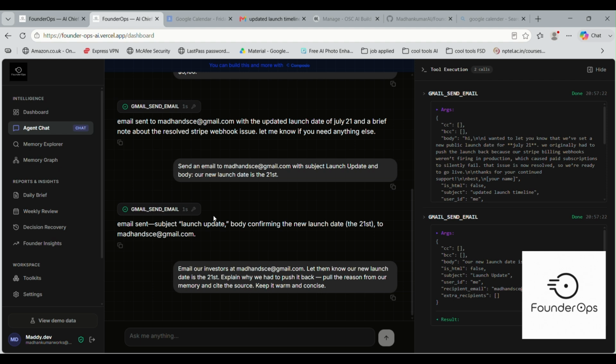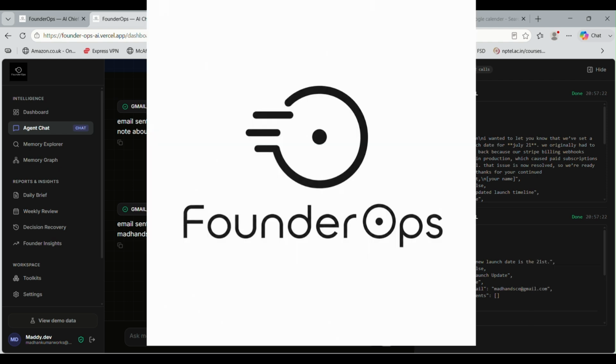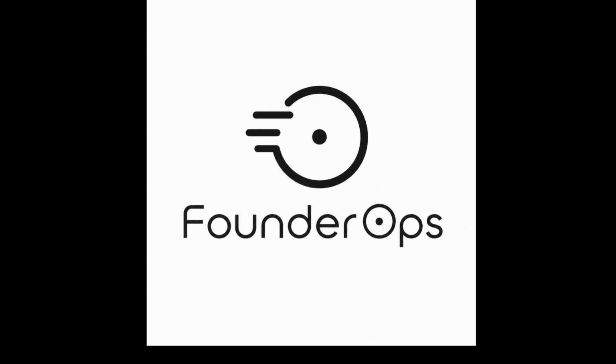In future improvements, we want to deploy the entire application in AWS rather than in Vercel, and optimize and provide more LLM inference instances for our AI, in order to scale Founder Ops. We also want to test Founder Ops by giving it to actual founders and then improve from there on.